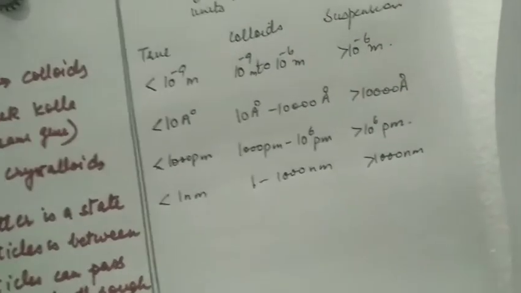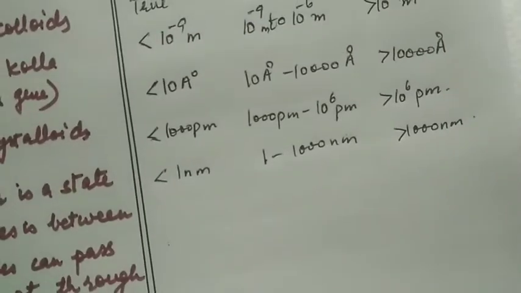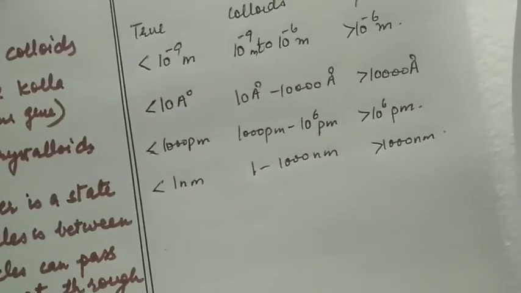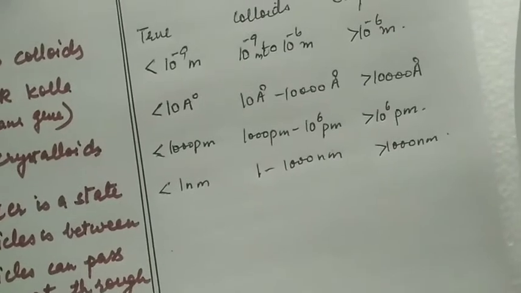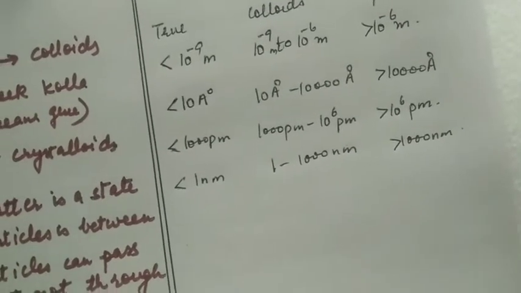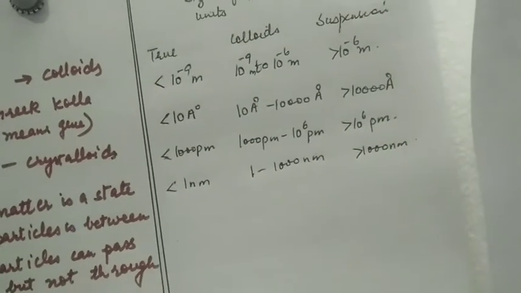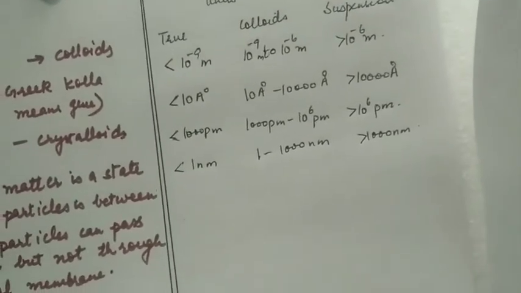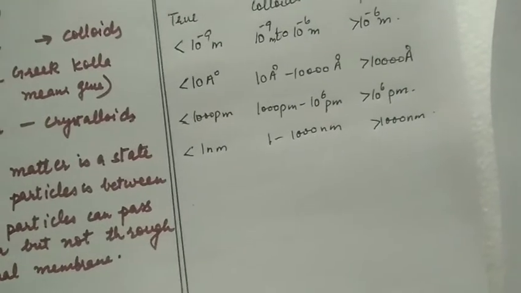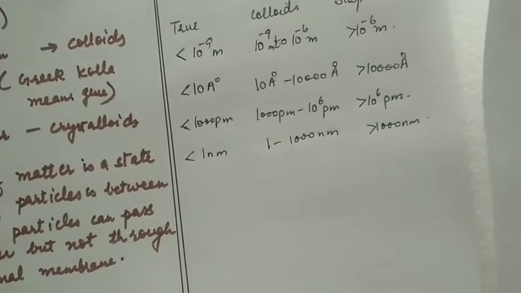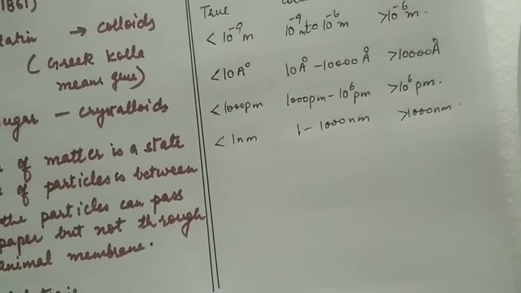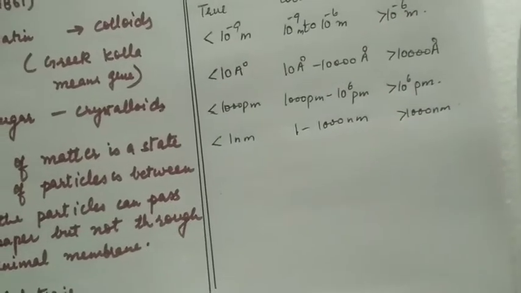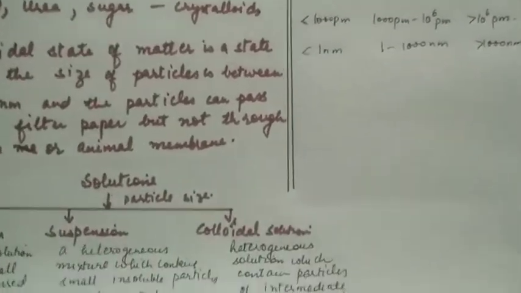In terms of picometer, less than 1000 picometer true solution, between 1000 and 10 raised to the power 6 picometer particle size colloidal solution, greater than 10 raised to the power 6 picometer will form a suspension. And in terms of nanometer, you already know, less than 1 nanometer true solution, between 1 and 1000 colloidal, and more than 1000 nanometer will form a suspension.